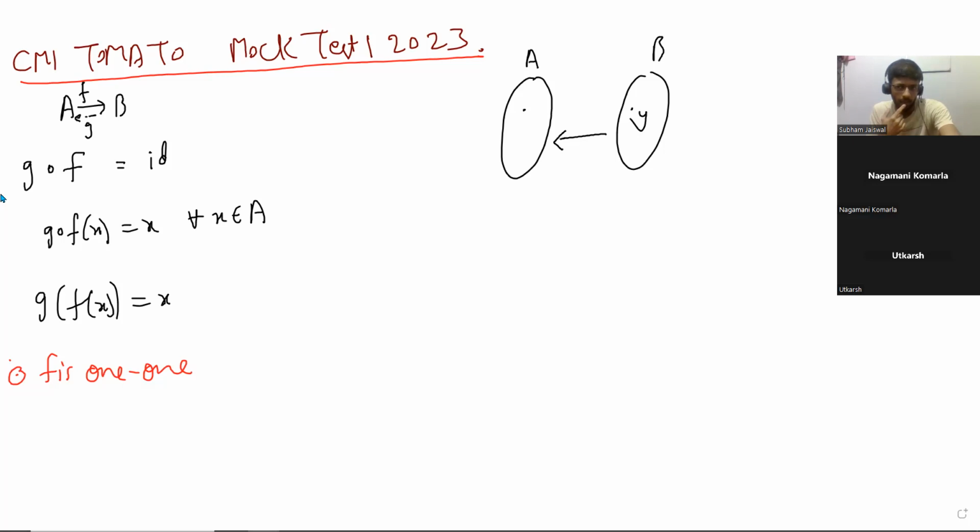Because we have not been given that information in the question, nothing apart from g of f of x is x. I understand what you're saying, but then it comes down to saying that there is not enough information in the question. But how do you prove such a thing? You also have to prove that there is not enough information in the question.